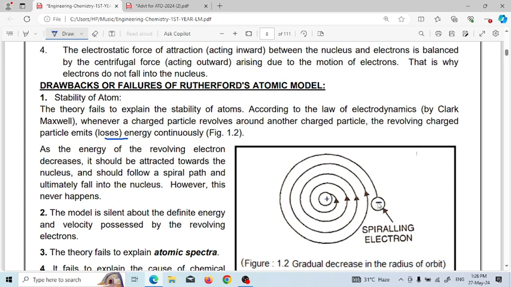When the electron revolving around the nucleus loses energy, it should be attracted by the positive nucleus, follow a spiral path, and ultimately fall into the nucleus. However, this never happens. So the model is unable to explain the stability of the atom. This is the one drawback.